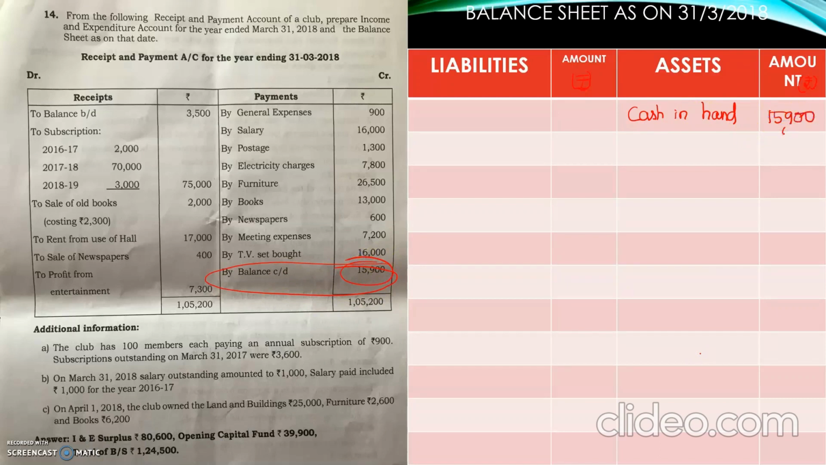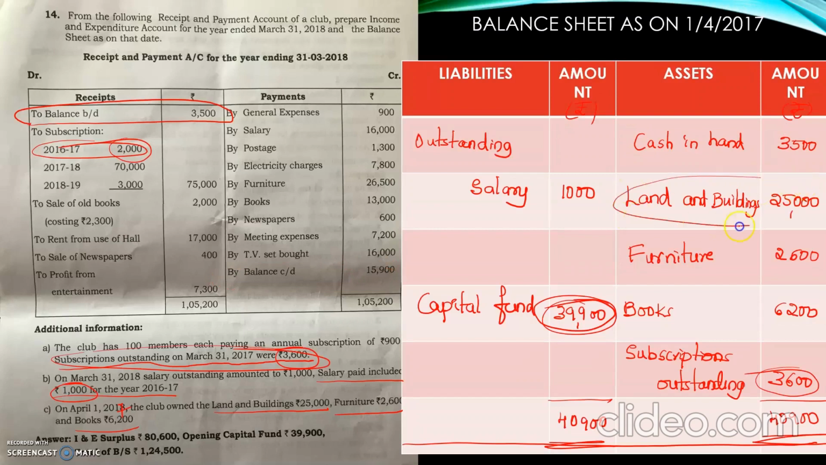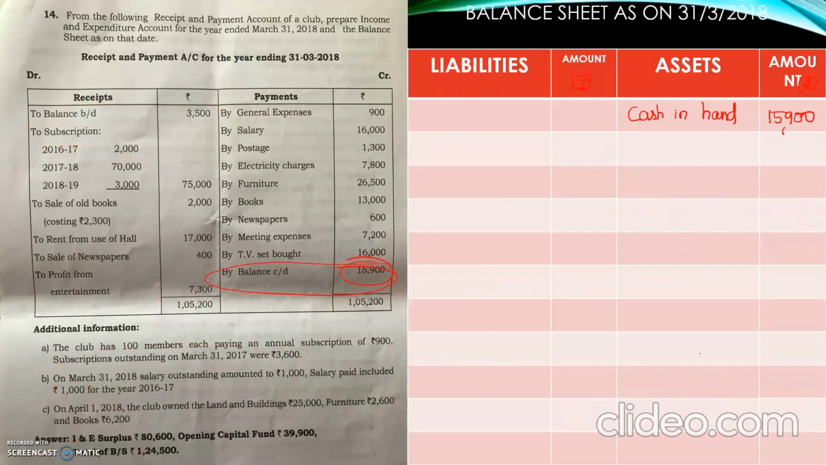Next, second item. Again, see your opening balance sheet. There is second asset, land and building. See the question, whether any purchase or sale. If purchase means it will be on payment side, sale means it will be on receipt side, and depreciation will be in the adjustment. So you should see whether there is additional purchase, sales or depreciation. If any one of the three is there, we have to make adjustment in the closing balance sheet. But here there is no additional purchase of land and building or sale or depreciation. So same value we are taking, that is 25,000. Land and building, no changes.